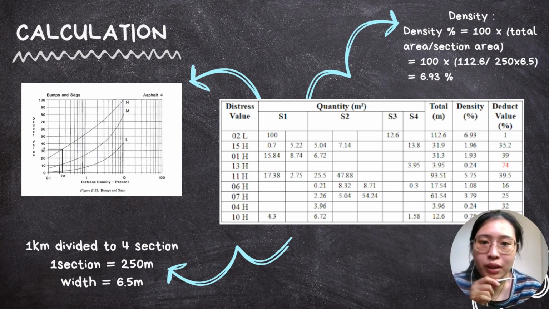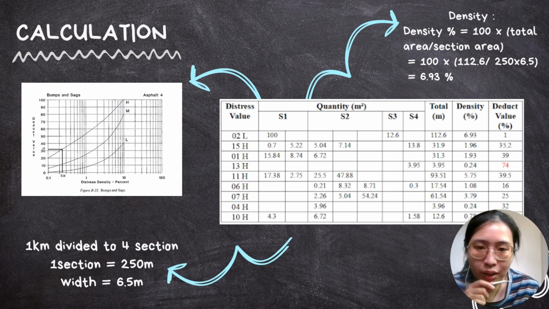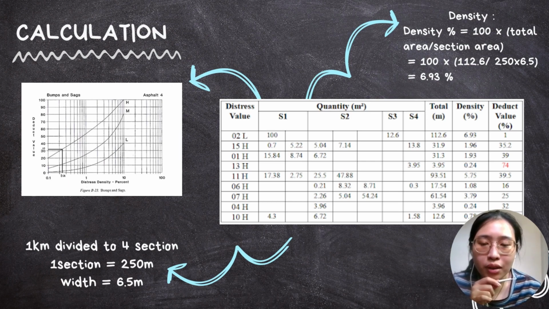The example we take is 0.02 bleeding. The total area for the bleeding is 112.6. So we take 112.6 divided by 250 times 6.5. Then we times by 100 to get the 6.93% of the density. Now for the deduct value, we have to refer to the left hand side, the graph they have shown. According to each type of defect, we use each graph to get the deduct value by using the density value.